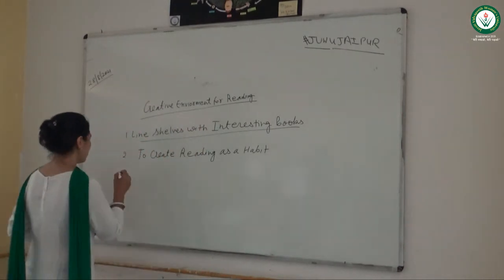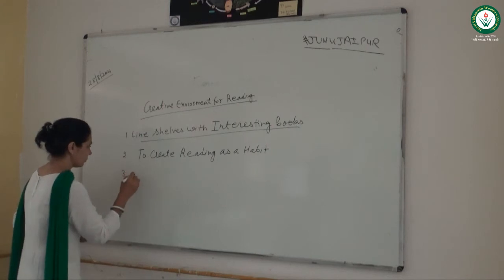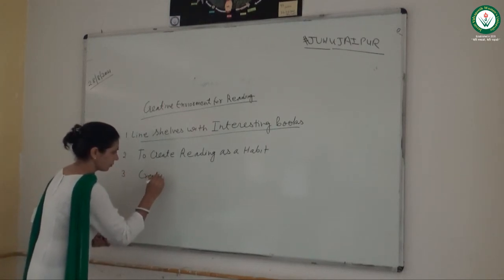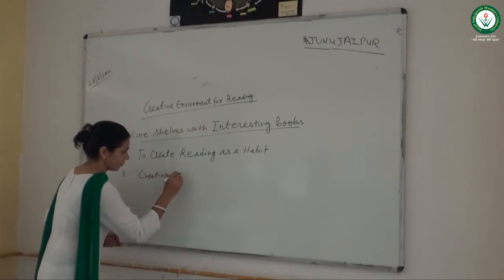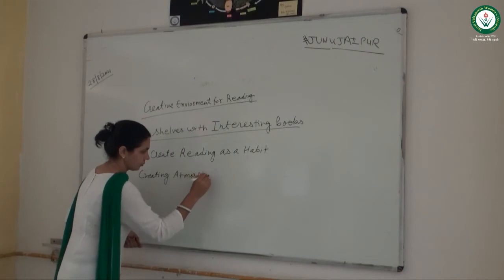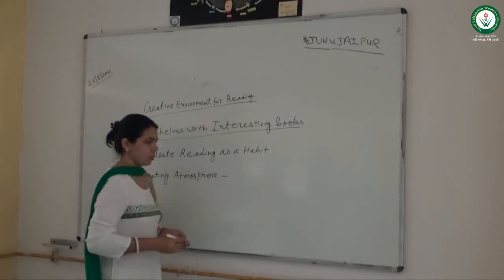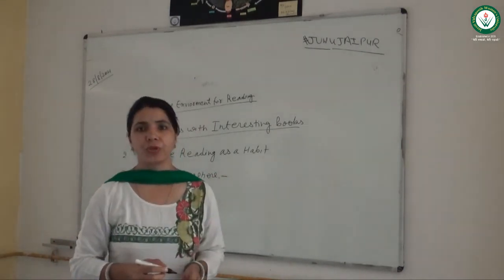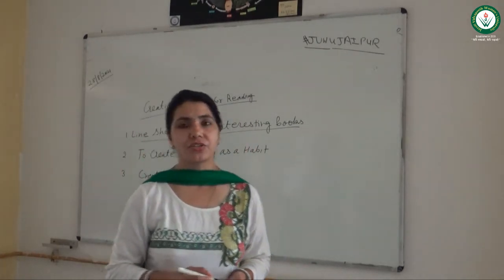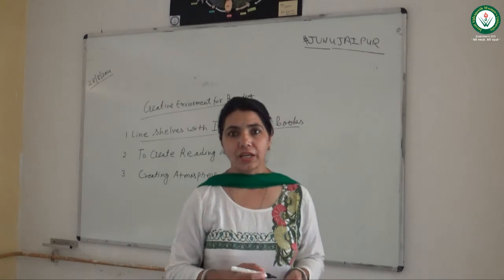Now the third point is creating atmosphere. The environment, the atmosphere should be very creative, very interesting, so that students can take interest in reading.